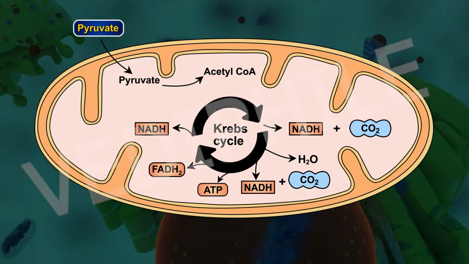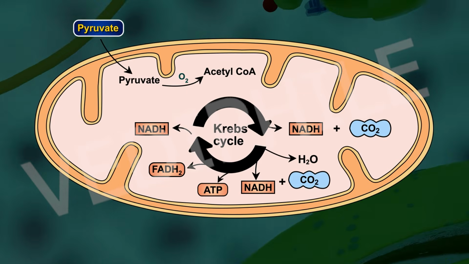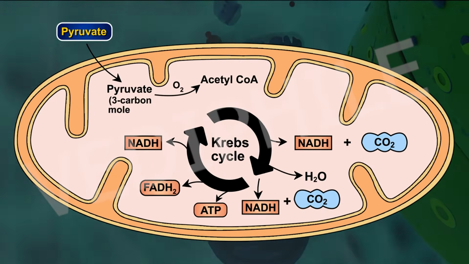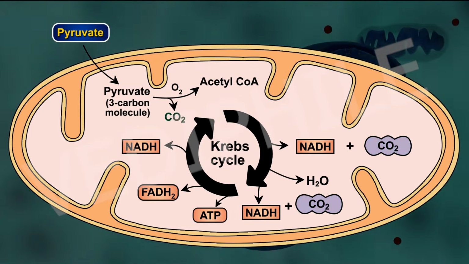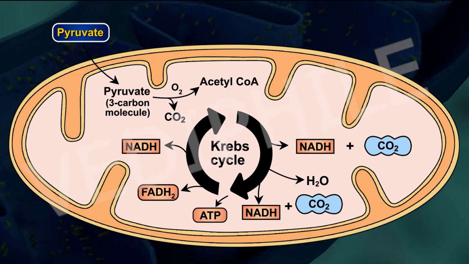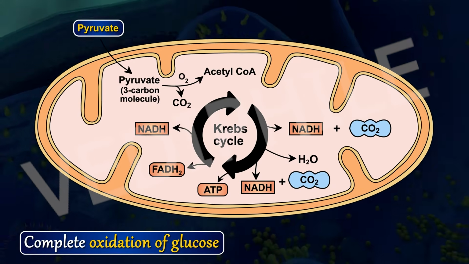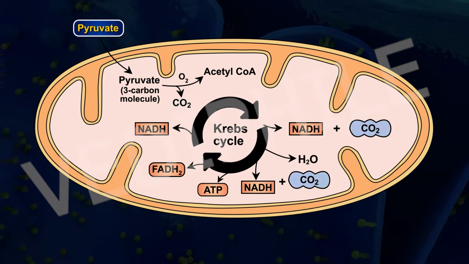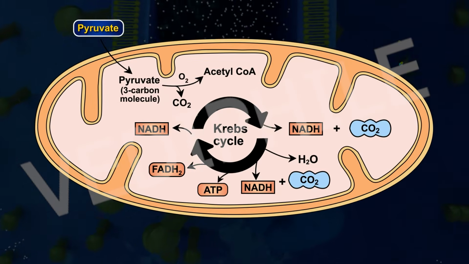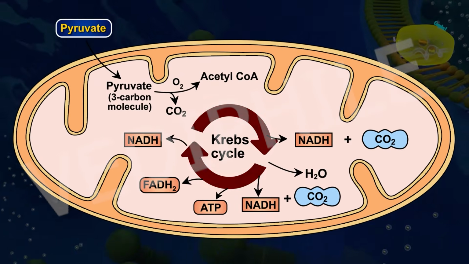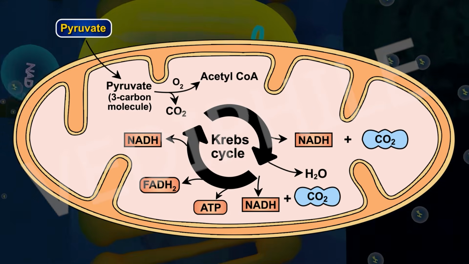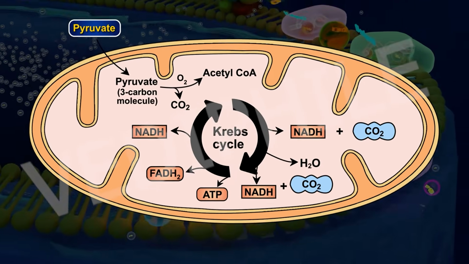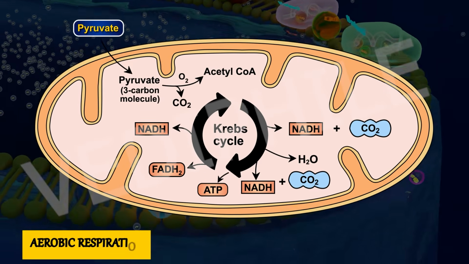Breakdown of pyruvate using oxygen takes place in the mitochondria. This process breaks up the 3-carbon pyruvate molecule to give 3 molecules of carbon dioxide. This is known as complete oxidation of glucose. That means the pyruvate is transported to the mitochondria and CO2 is produced by mitochondria. This is known as the Krebs cycle. And the other product apart from CO2 is water. Since this process takes place in the presence of air or oxygen, it is called aerobic respiration.